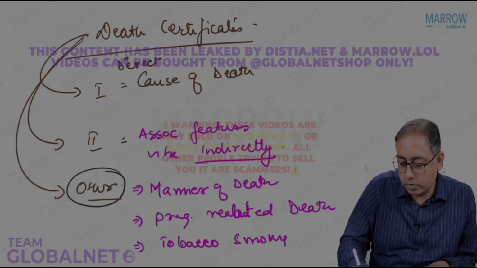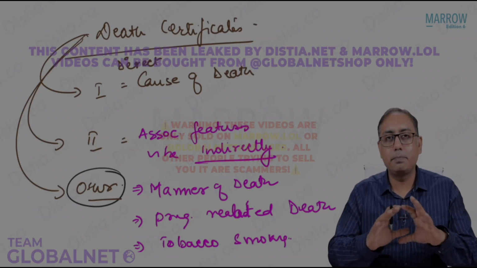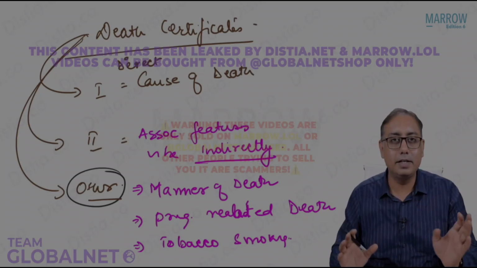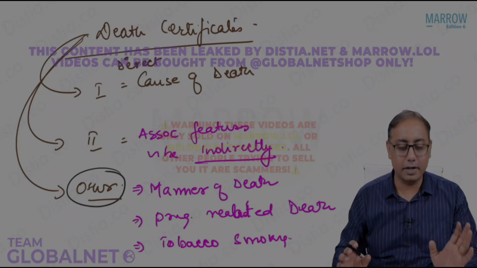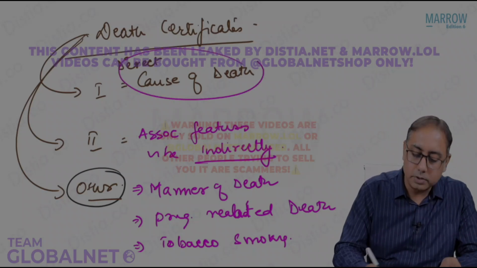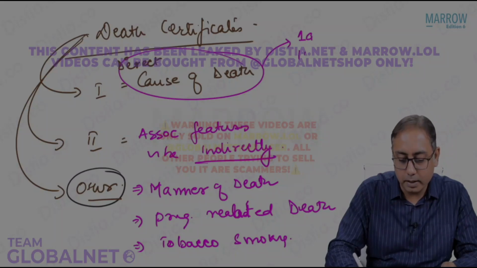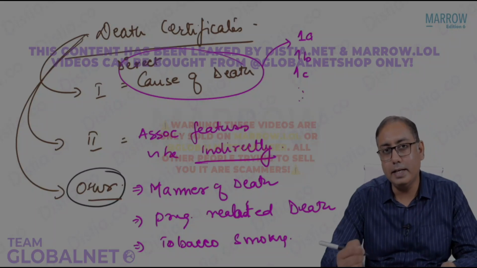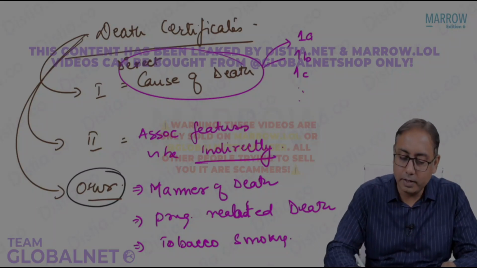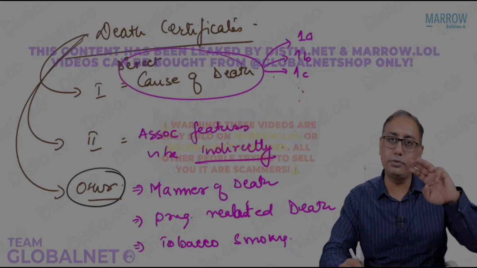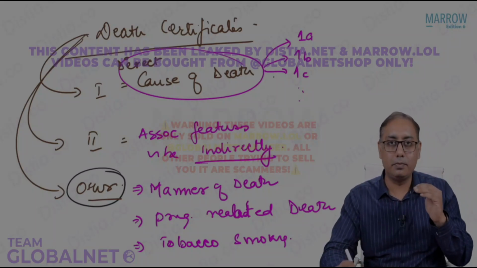Tobacco smoking is also asked. These are the predominant gross general categories of the death certificate. If you talk about the direct cause of death, it could be part 1A, 1B, 1C, and so on. It could be 1C, D, E, F, whatever number. But generally, we divide the direct cause of death into 3 parts. You can add whatever we want.